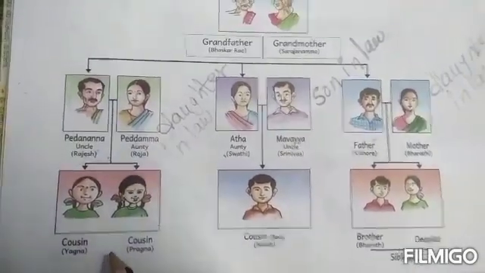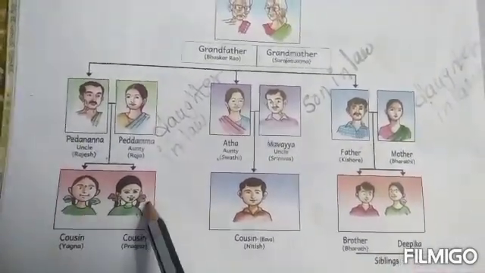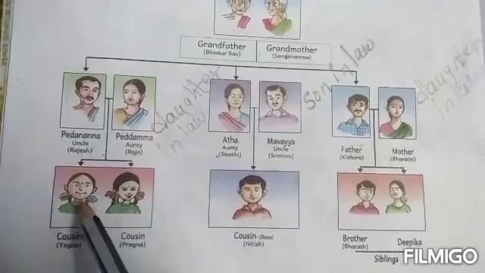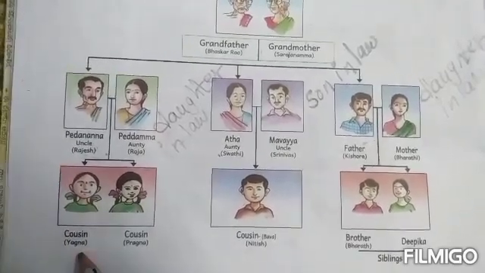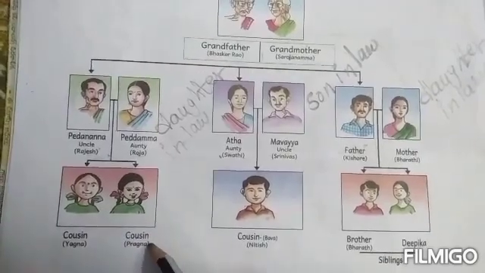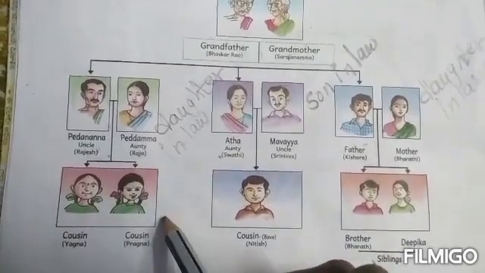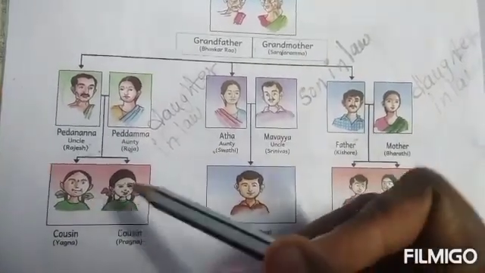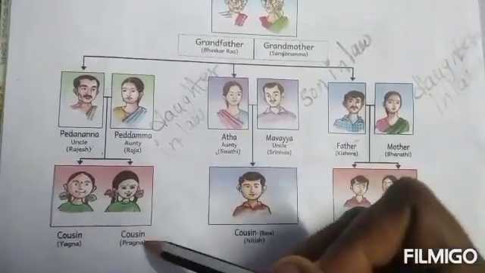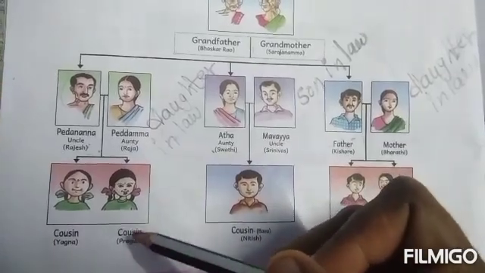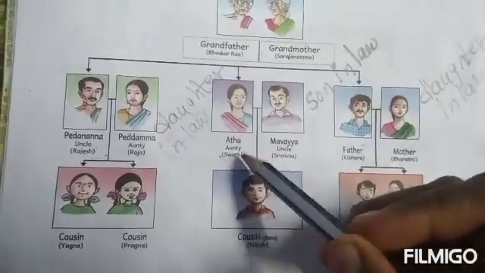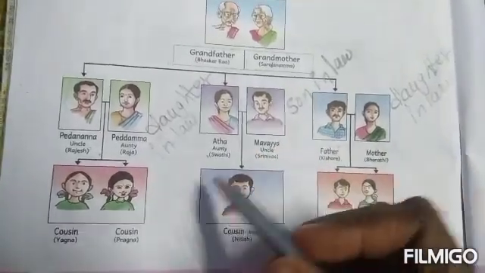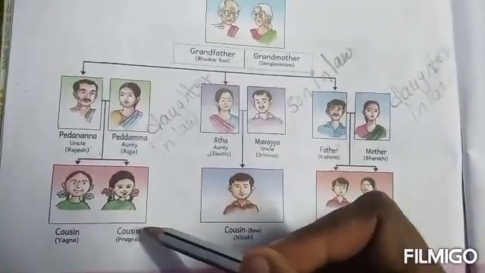They have two daughters. Daughters means Kutulu. One is Yajna, another Pragnya. They have two daughters. What is the relation between Yajna and Pragnya? Yajna, Pragnya and Swati Srinivas.